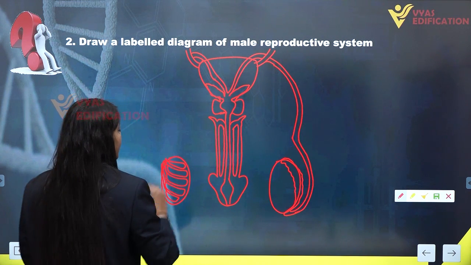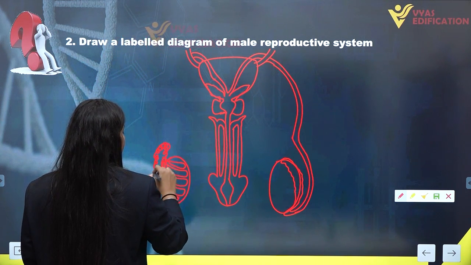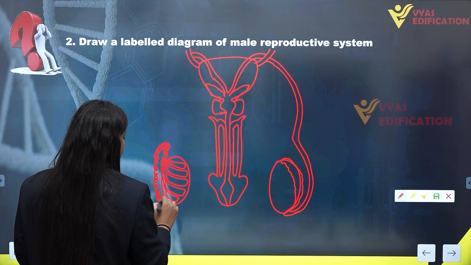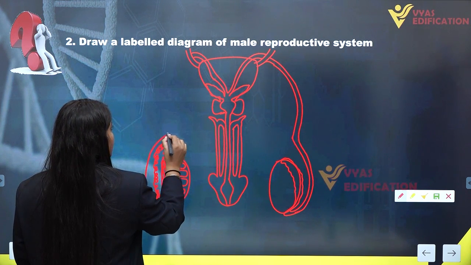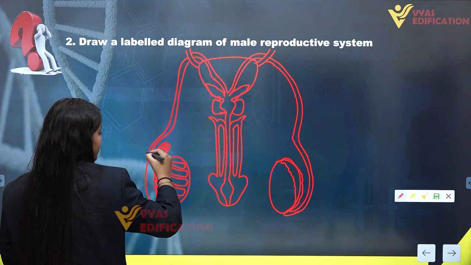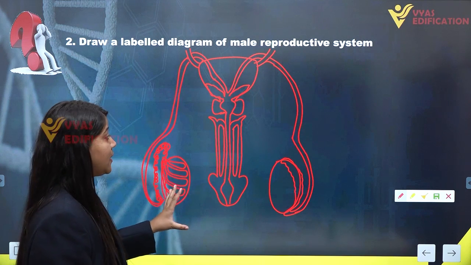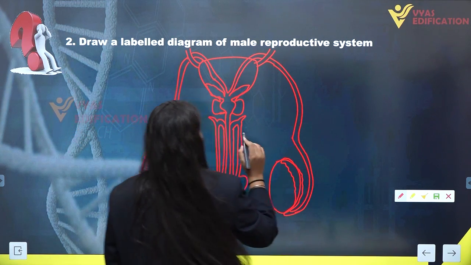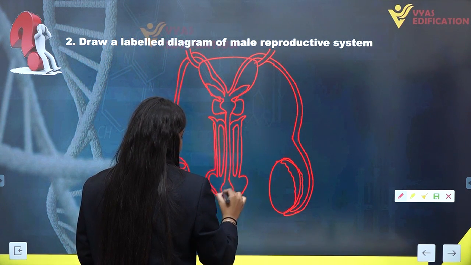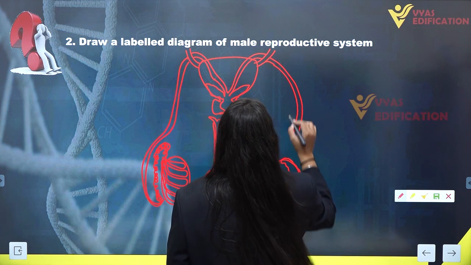called rete testis. Then this rete testis will convert into the highly coiled, longest tube of the male reproductive system, known as the epididymis. Then this epididymis will go and form the tube known as the vas deferens here. This is the complete male reproductive system. Now we are going to label this, and here we also have a foreskin like this.